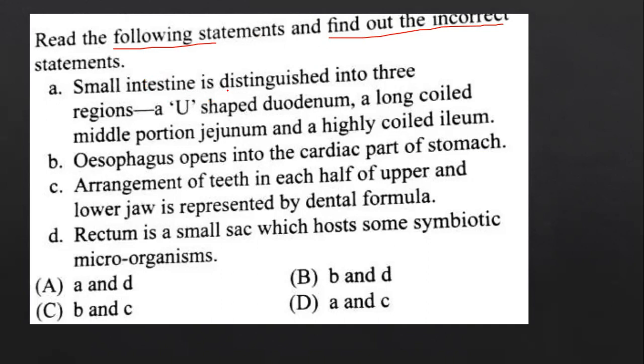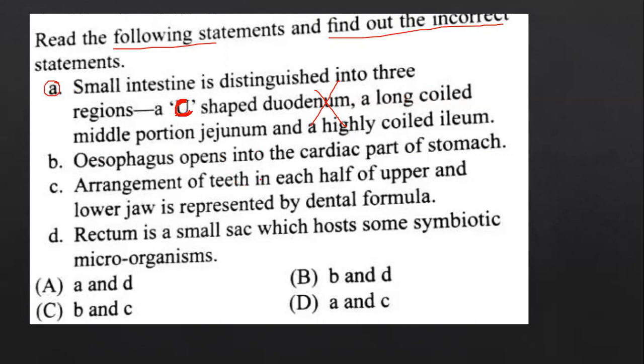Small intestine is distinguished into three regions, a U-shaped duodenum. You can mark this statement as incorrect because we studied that duodenum is a C-shaped part. So A is an incorrect statement.